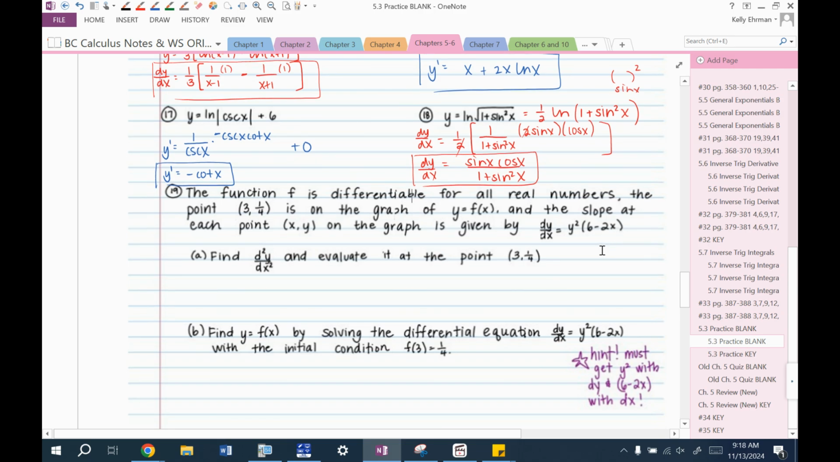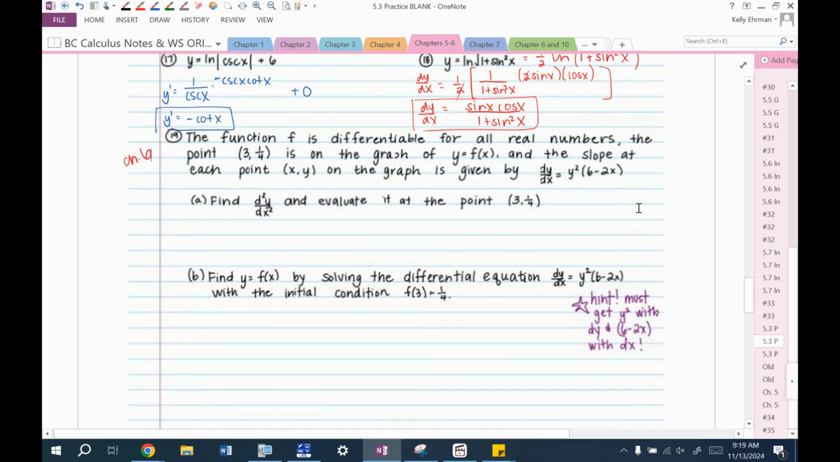Okay, now number 19, this is more like chapter 6. I used to combine chapters 5 and 6 together, or part of chapter 6, I should say, was in with chapter 5. I think we can still do this, but you don't have to worry about differential equations being on our test tomorrow. So, okay, so the function F is differentiable for all real numbers.